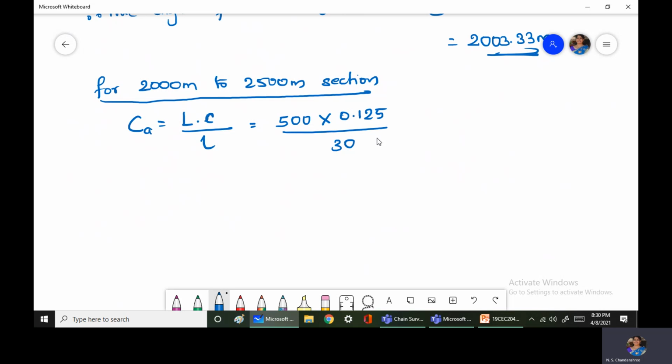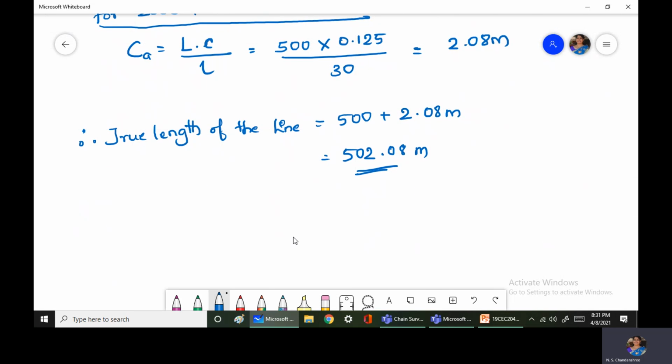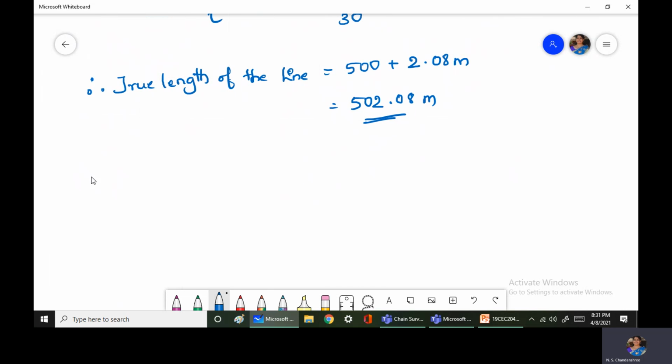Designated length of the tape is 30 meters only. So here it is 2.08 meters. Therefore, true length of the line is equal to 500 plus 2.08 meters. So this is 502.08 meters. Now the question says find out the exact length of the whole survey line.